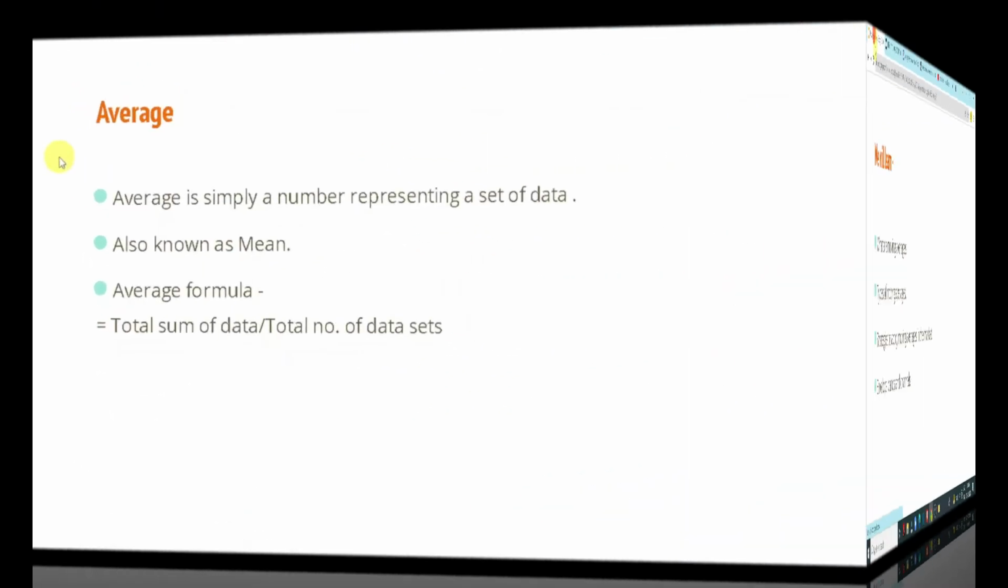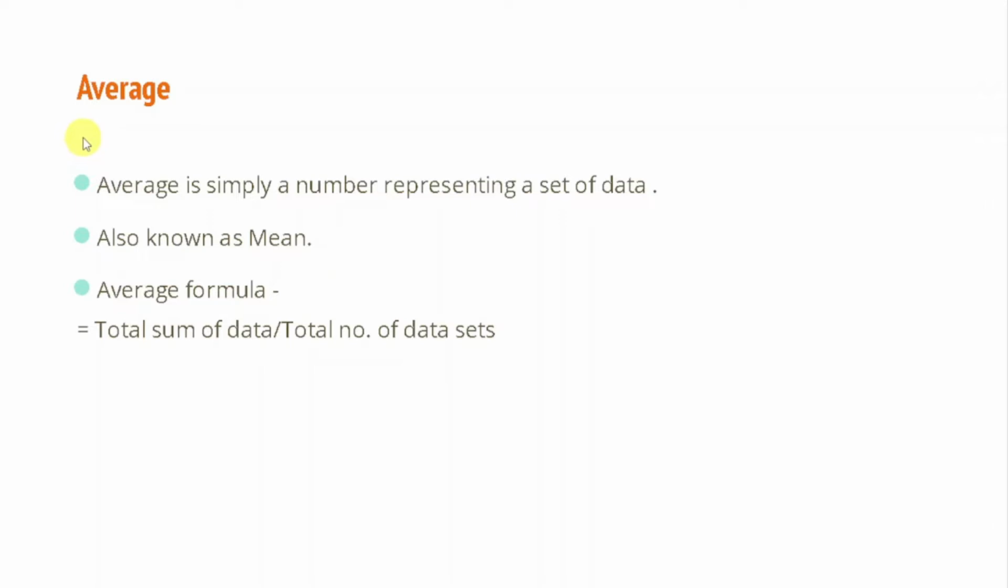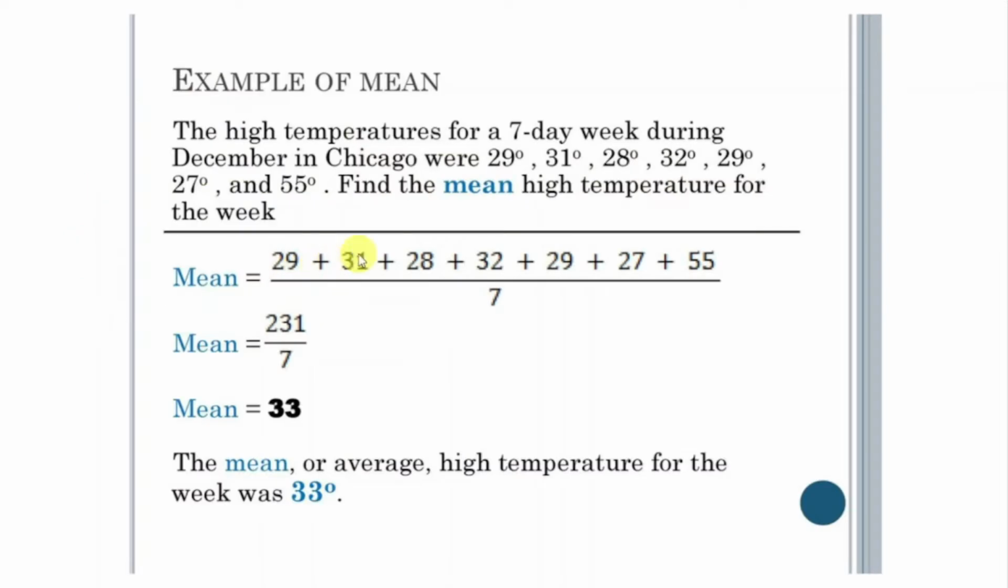Now let's understand what is the average. Before going to moving average, we are going to understand what is the average. As we all know, average is simply a number which represents a set of data, and it is also known as mean. So let's discuss an example of mean. In this question you can see the temperature of 7 days of Chicago, and we have to figure out what is the average temperature over the 7 days in Chicago.